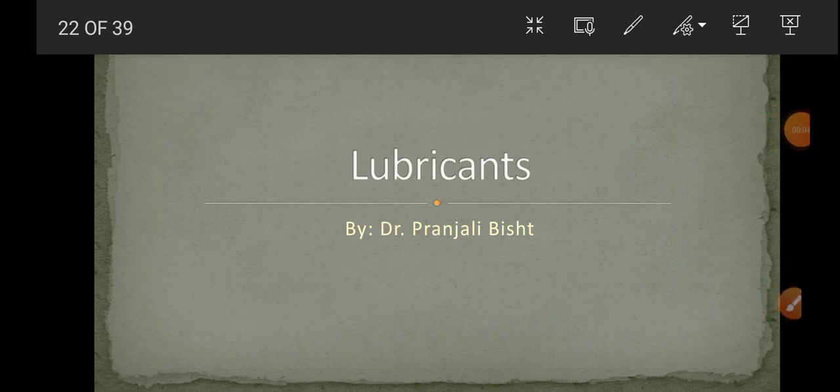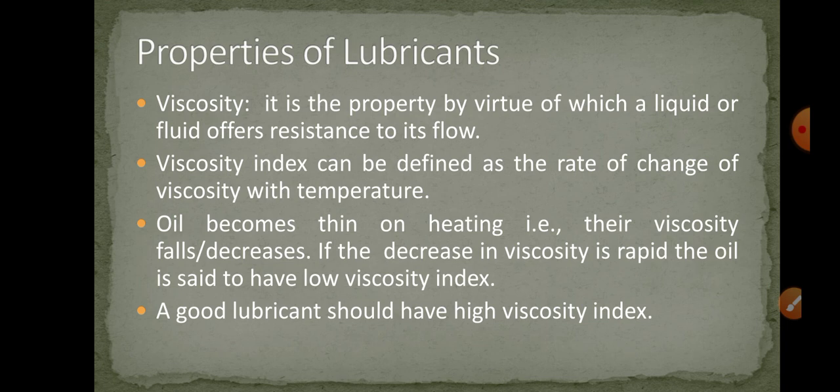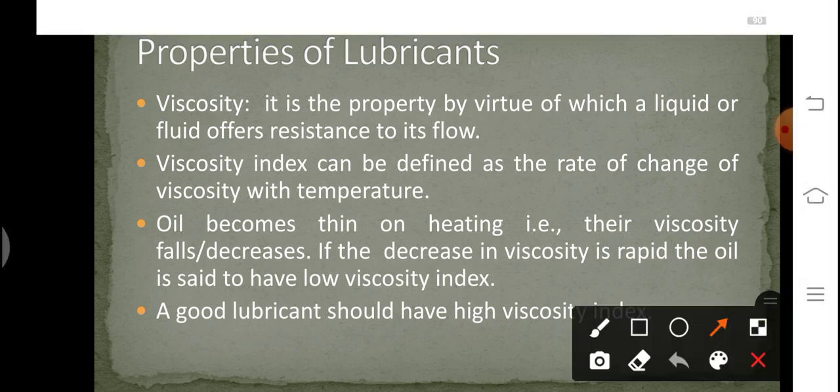This time we are going to study the different properties of lubricants. So let's start. The very first property of the lubricant is viscosity. So what do you mean by viscosity? Viscosity is the property by virtue of which a liquid or a fluid offers resistance to its flow. It means that it is that characteristic property due to which oil resists its own flow.